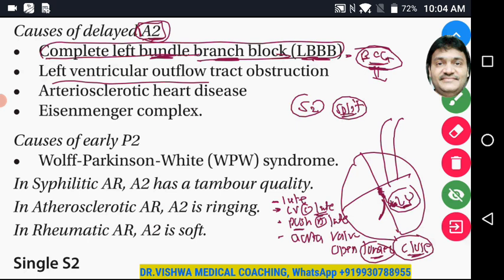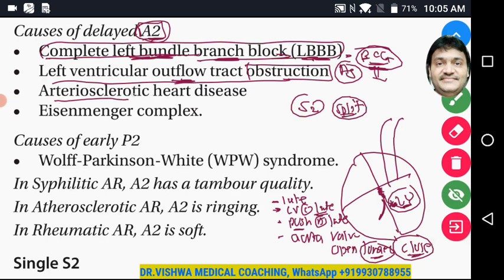Left ventricular outflow tract obstruction, same thing. Aortic stenosis, let's say, for example. The left ventricle's outflow tract is what? Aorta. The left ventricle is going to push the blood through the aorta. So that is the reason we can understand that complete left bundle branch block and left ventricular outflow tract obstruction produce this.